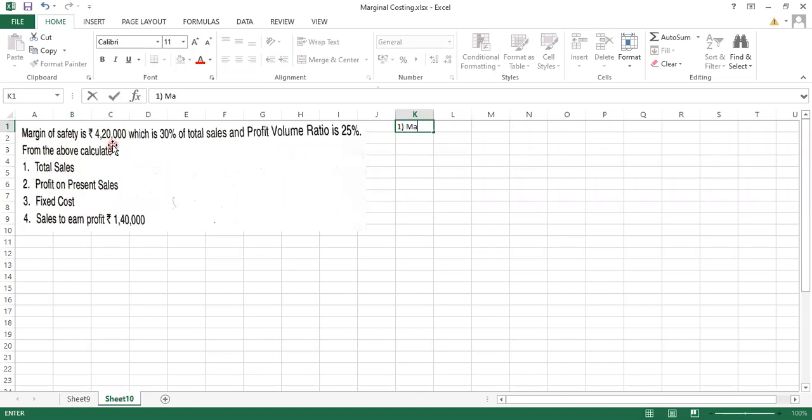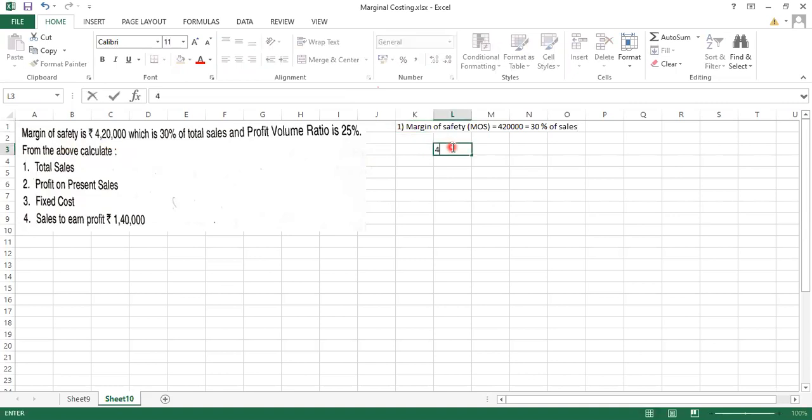First one, margin of safety. इसका short form है MOS is equal to 4,20,000, which is equal to again 30% of sales.